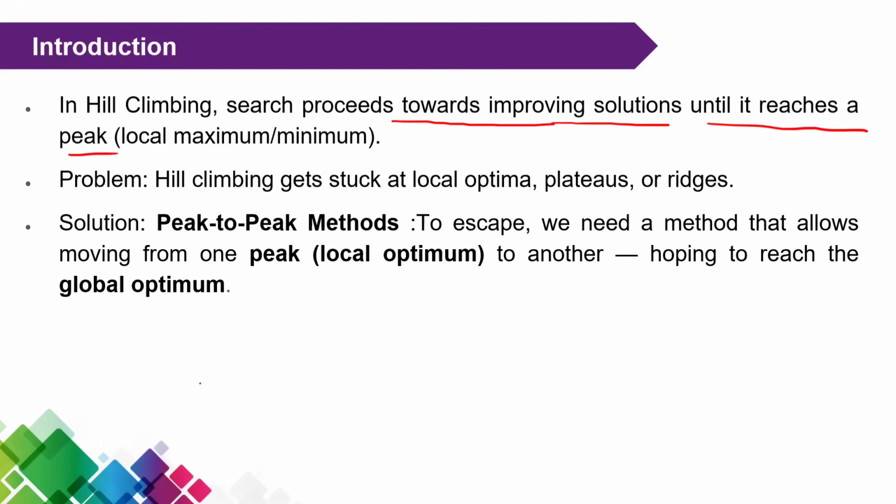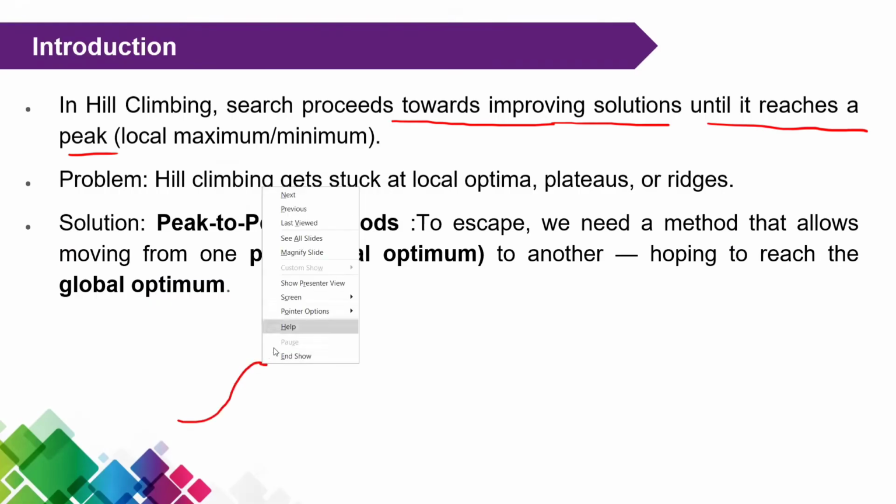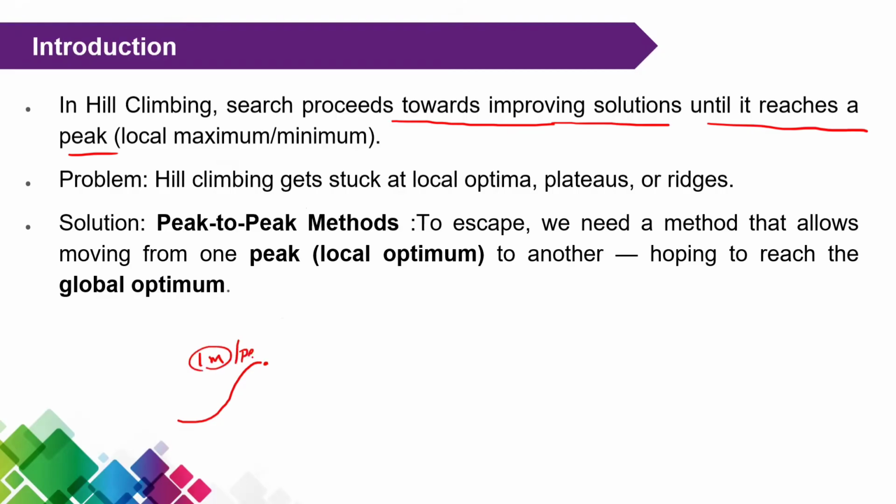Here, what is the problem? Observe, this is the graph. I am moving in this direction. Suppose here I reached the peak value. My assumption is this is the best solution, so I stopped the process. So this is called a local maximum, or a peak.